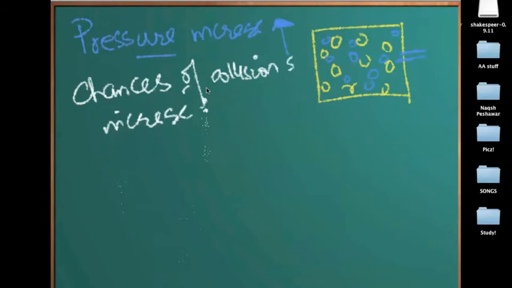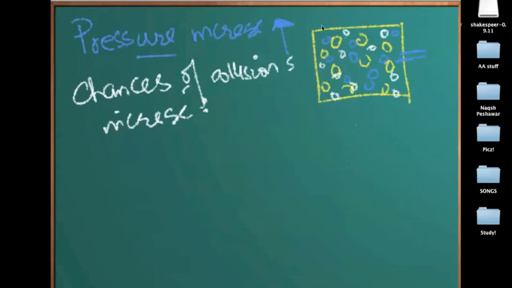If there are two cars on a road moving at 100 meters per second, the chances of their collision is less compared to the situation where there are 100 cars on a road moving at 100 meters per second. The chances of collision increase because now there are so many of them. The probability of them colliding with the walls increases. So when you increase the pressure, as in you add more particles inside, the chances of collision increase.